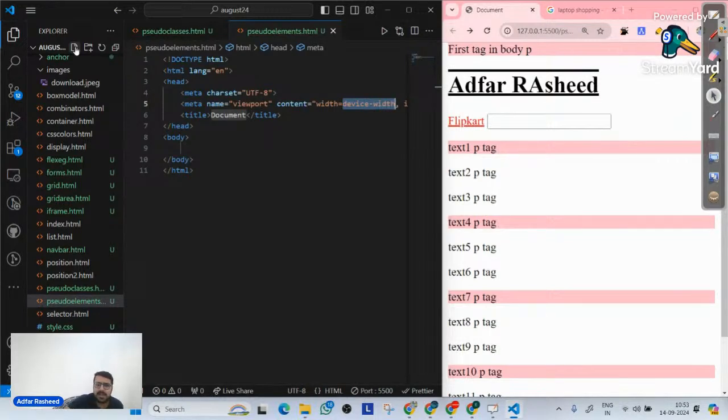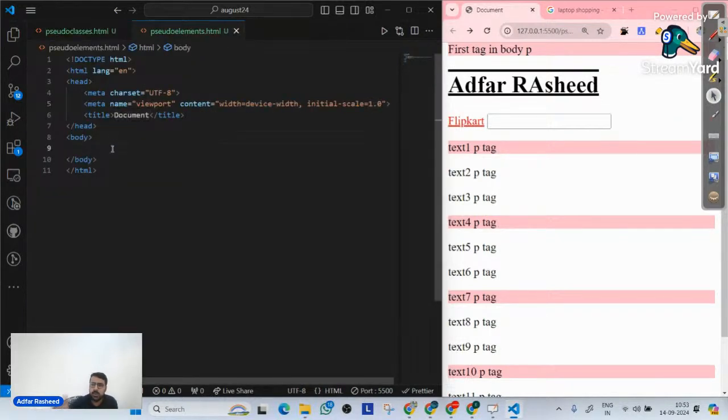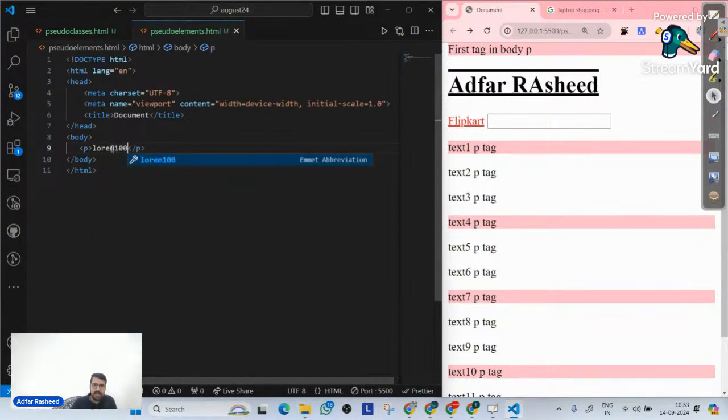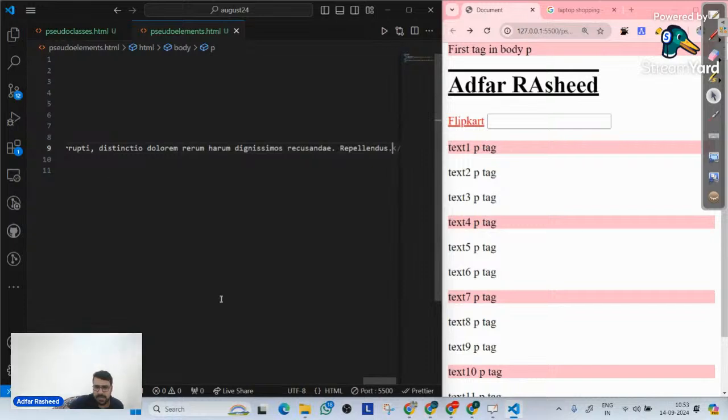Let's understand that. So for that, we have a concept of pseudo elements. Let me create a p tag, and in this p tag I will create a lorem 100 text, meaning multiple paragraphs. And let me go live with this website.